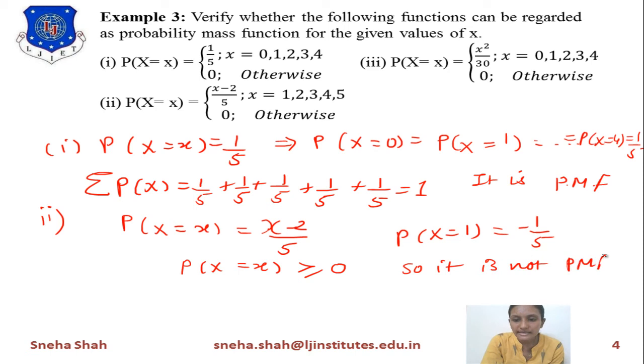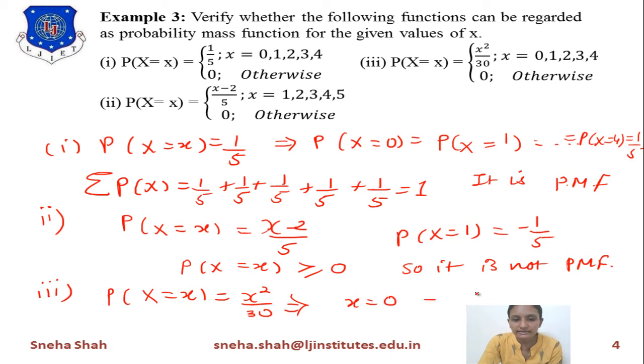it is not a probability mass function. Now similarly, for the third example, probability of x equals x, you are given x square by 30. When we calculate this for all the values, if we take x equals 0, then 0 by 30 equals 0, for x equals 1, its answer is 1 by 30, likewise. And then we add all the terms, the summation of probability of x will be equal to 1. So it is a probability mass function.